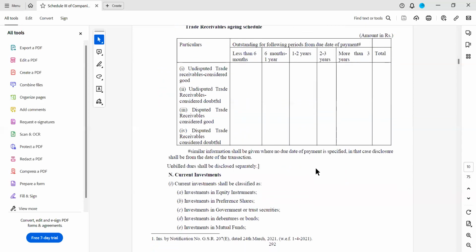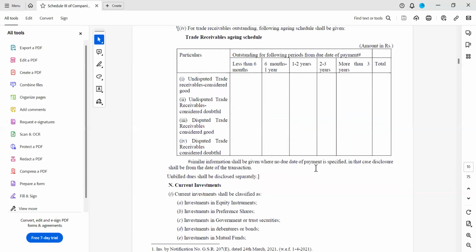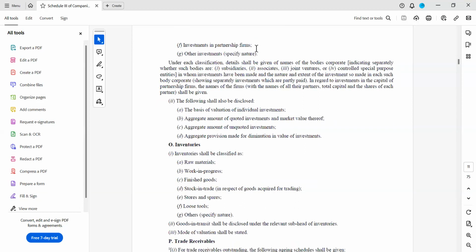Now, current investments. Current investments shall be classified as equity investments, investment in preference shares, investment in government or trust securities, investment in debentures, bonds, mutual funds, investments in partnership firms, other investments specifying nature. Same as long-term investments only.